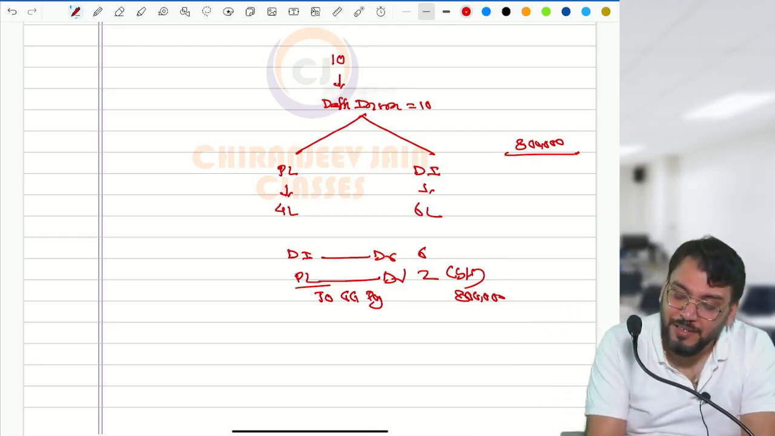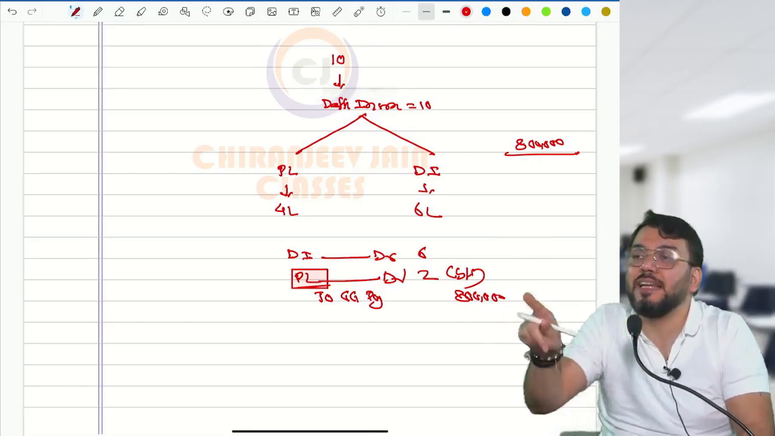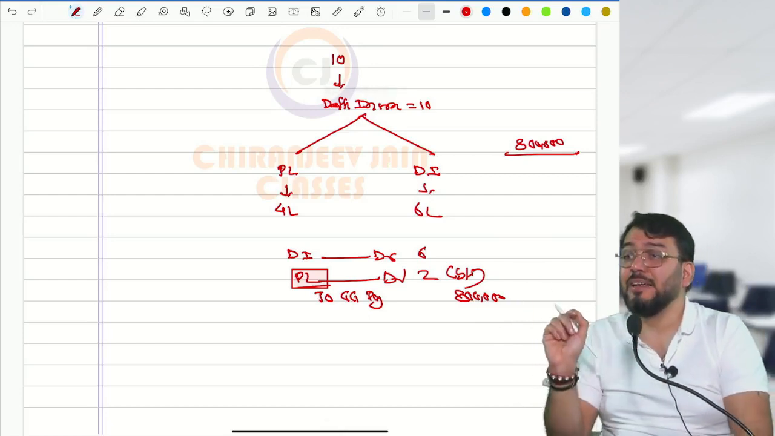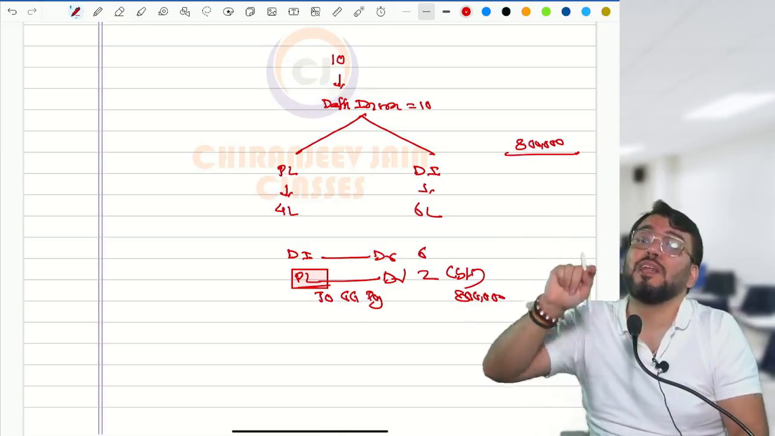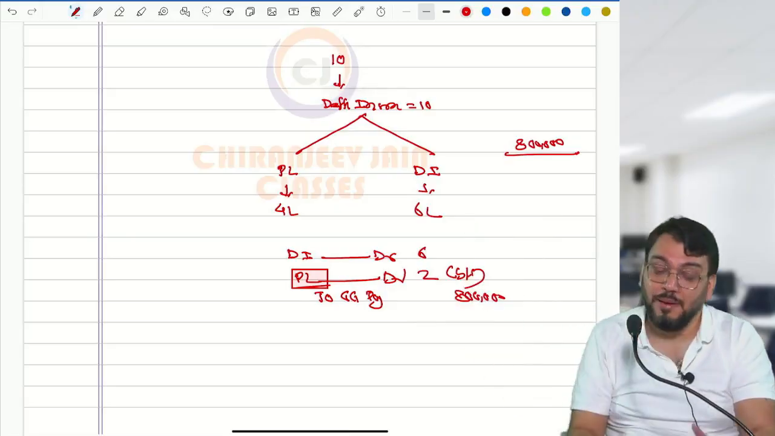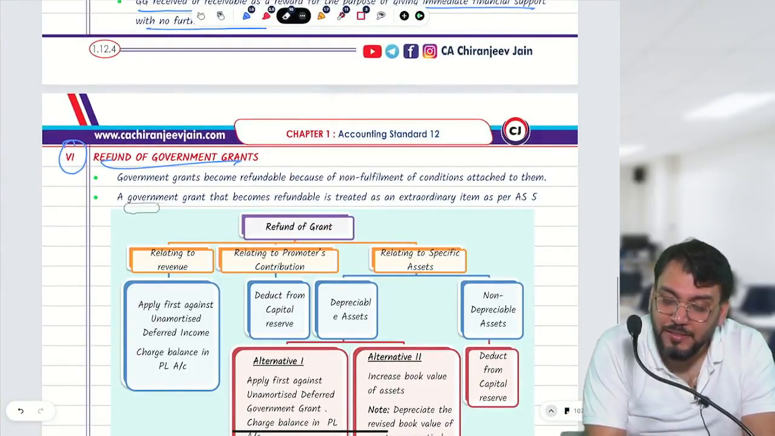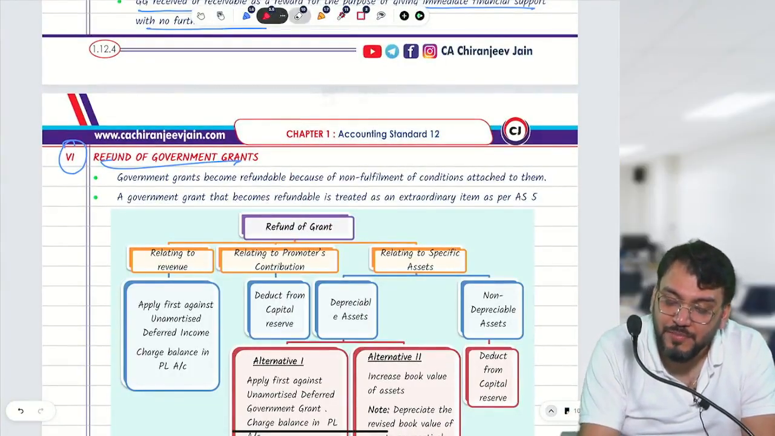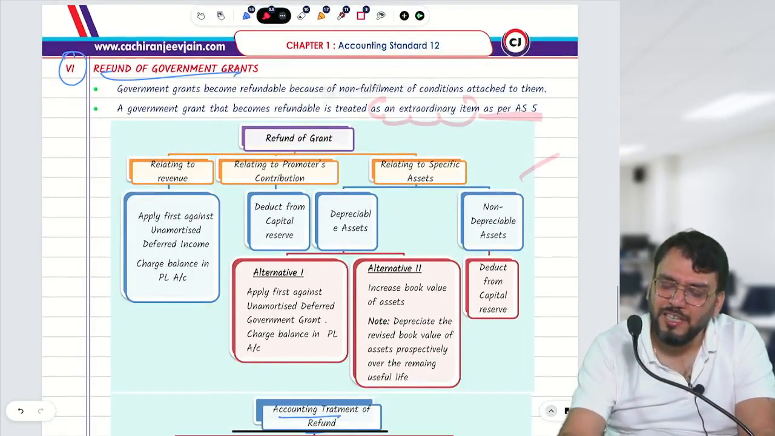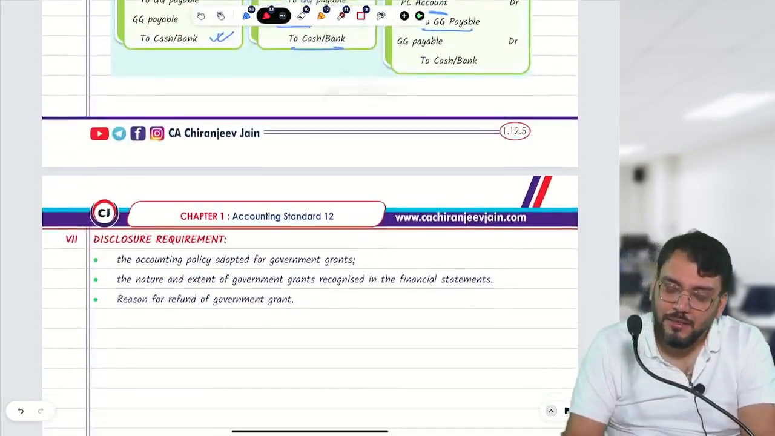Whenever this refund is debited to PL, it will be shown as an extraordinary item as per AS5. This can be an MCQ question: any refund which has been debited to the PL account will be shown as an extraordinary item as per AS5. So a government grant that becomes refundable is treated as an extraordinary item as per AS5. Now if you read, you will be able to understand this diagram on your own. Understood?